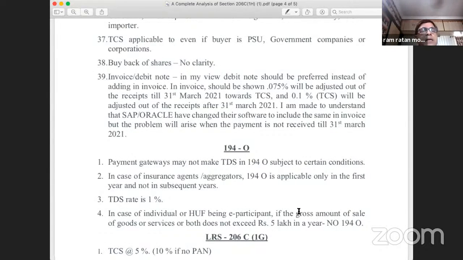Now, friends, point number 37, TCS applicable, I've already explained. 38, I've already explained. 39. Now, what should you do, whether the TCS should be mentioned in the invoice or TCS should be raised through a debit note? My answer is please show it as a debit note. Don't include it in the invoice, because the invoice has nothing to do with the TCS. TCS is a levy. TCS is a collection, only collection, nothing to do with the raising of the invoice. So in my humble view, it should be only by way of a debit note.